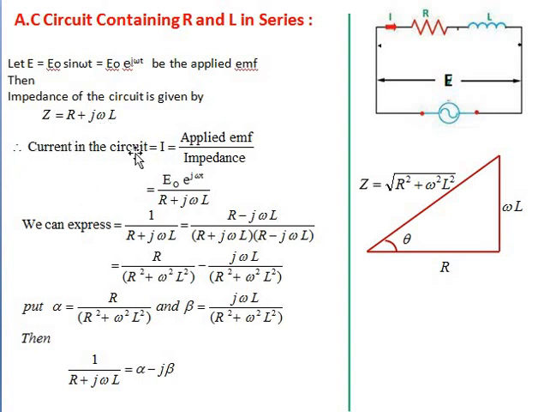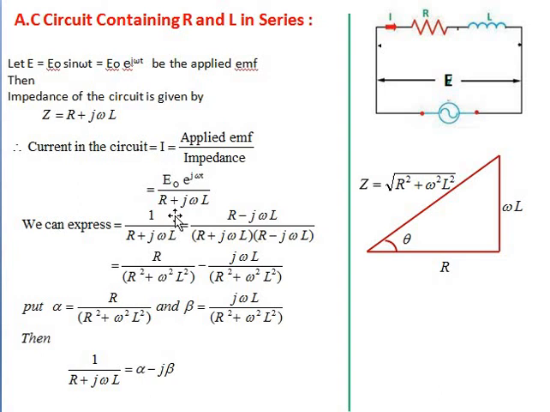So therefore the current in the circuit I is equal to the applied EMF divided by the impedance. According to Ohm's law, V is equal to IR, so I is equal to V divided by R, where V is the applied EMF and R is the resistance. Here we take it as an impedance. So this is equal to E naught e raised to j omega t, the applied EMF, divided by the impedance R plus j omega L.